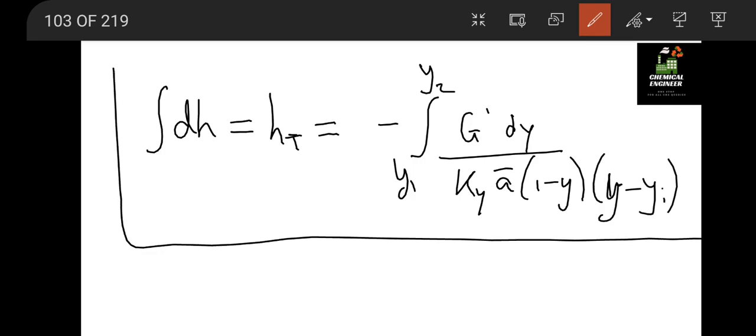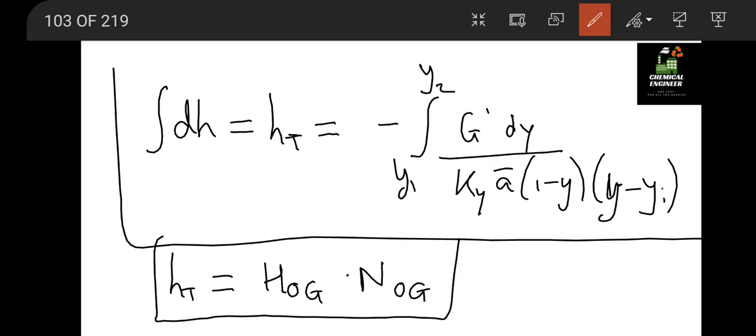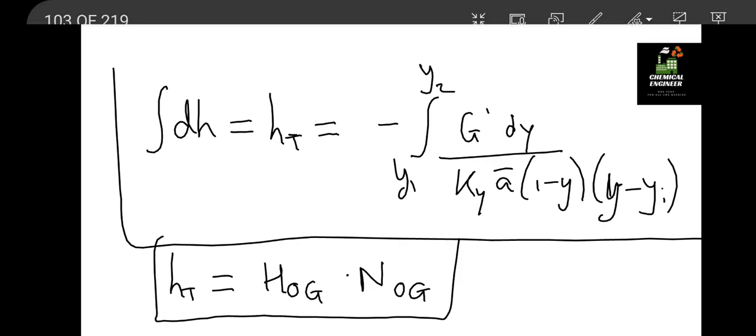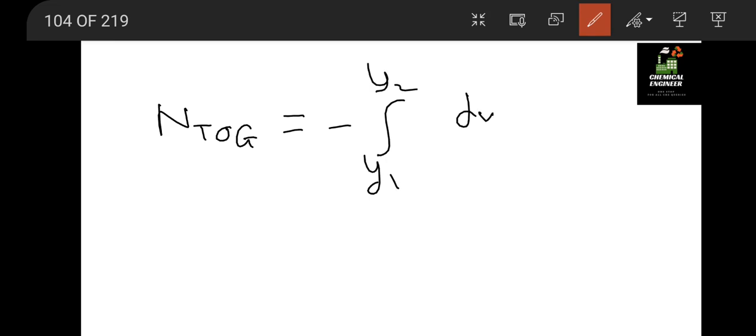This height is divided into HTOG into NTOG, where NTOG, the number of transfer units, is calculated directly as dy by (y minus y star).